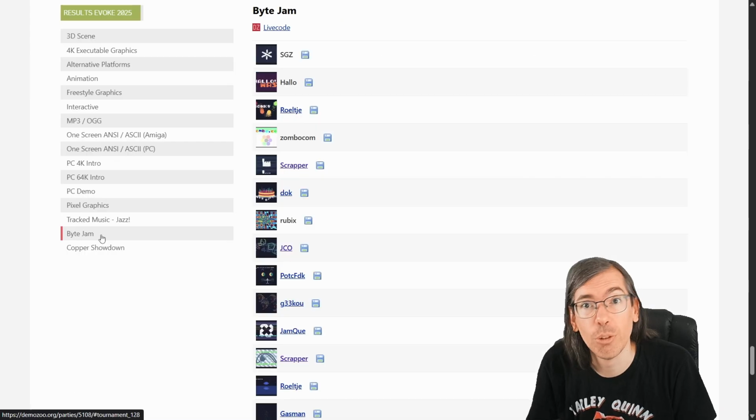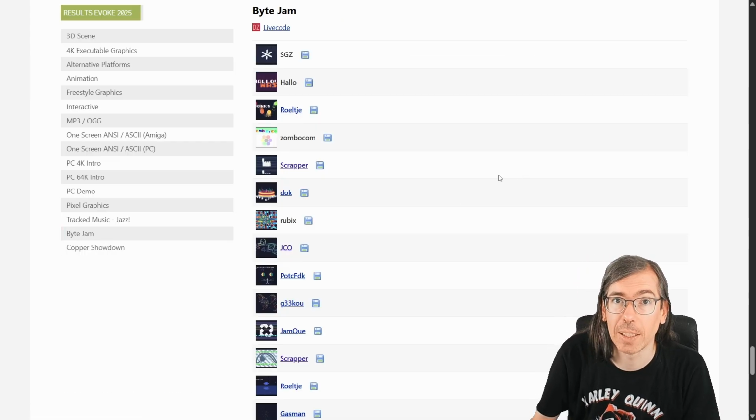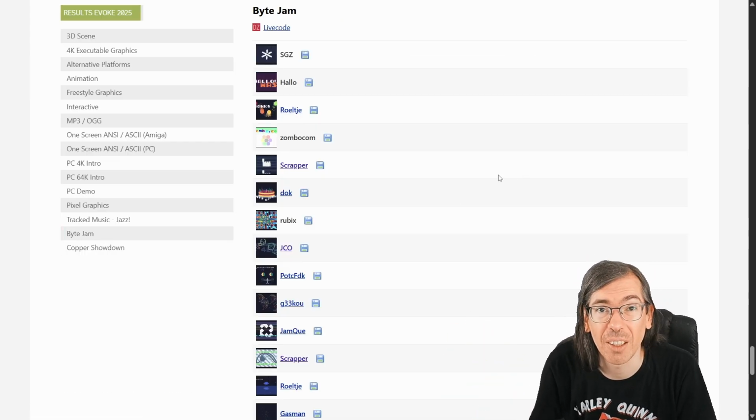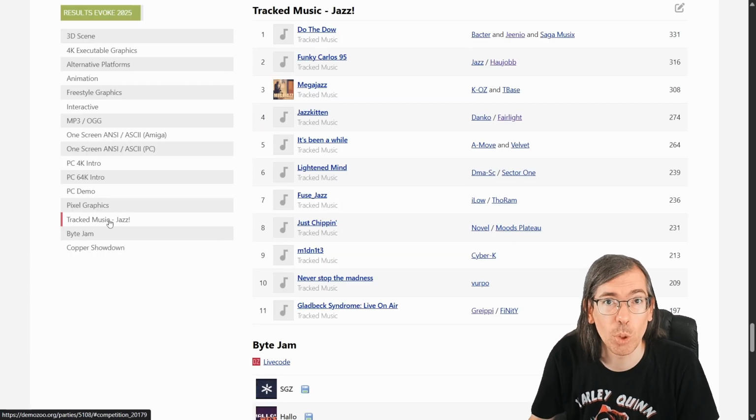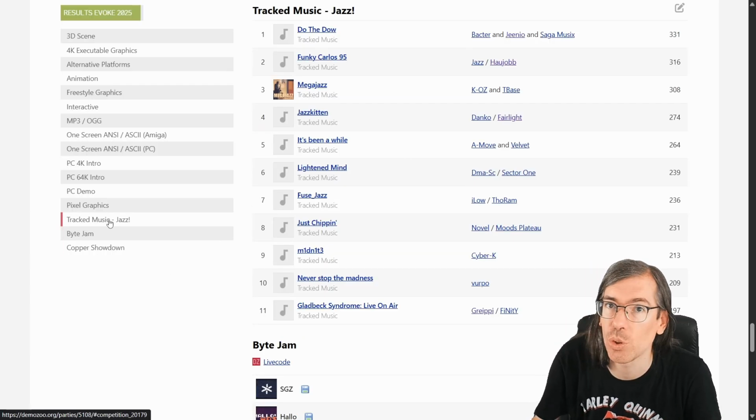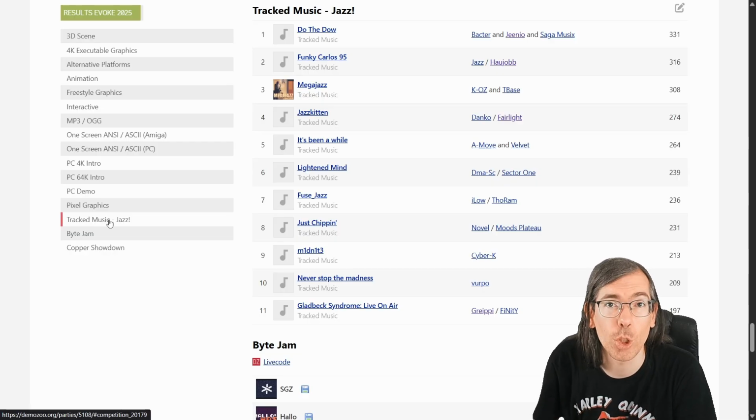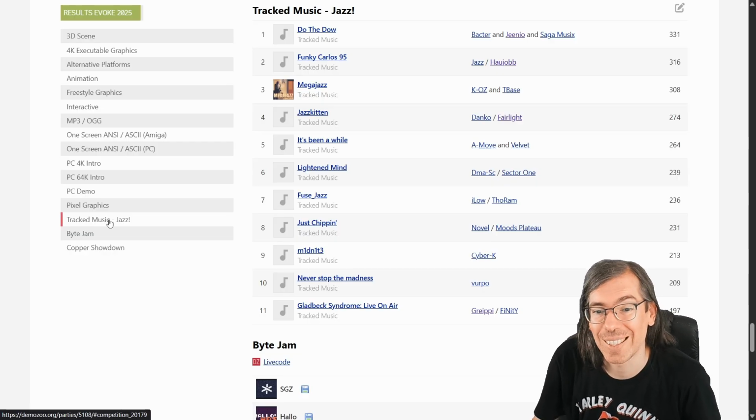They also had a new version of the Byte Wall setup that had a bunch of people coding effects during the party place. That's also a nice feature to have. The tracked music competition had the theme of jazz music this year and was won by a collaboration track between Genio, Bacter, and Saga Musics.